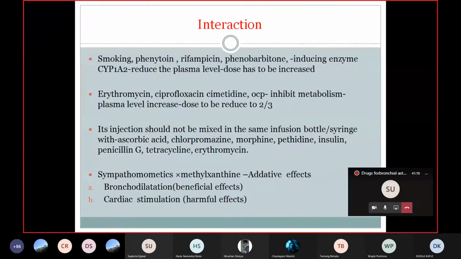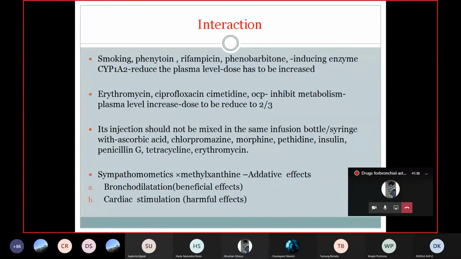So in that condition you have to reduce the dose to 2/3 of the previous one. Are you getting it? Yes, ma'am.